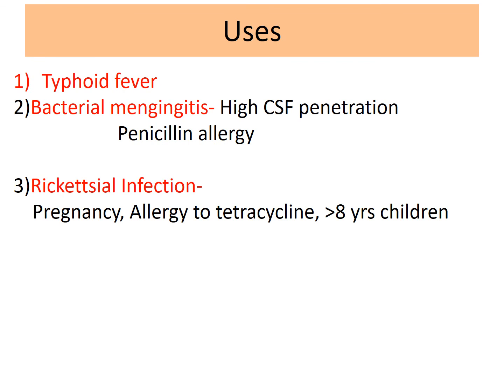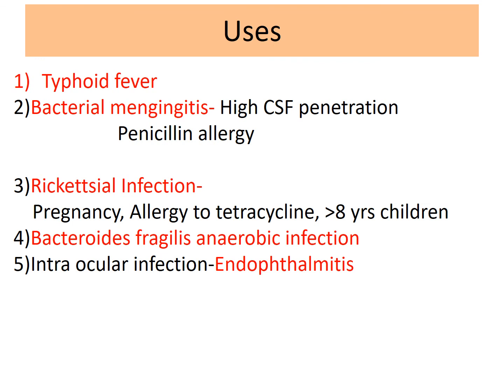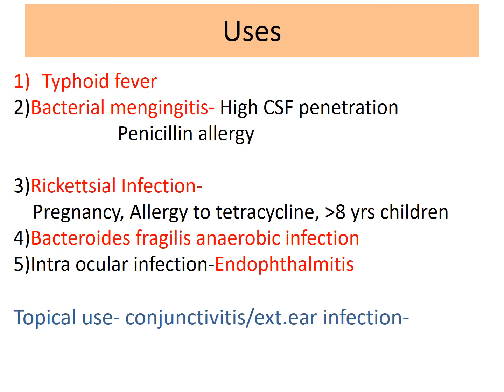Then bacterial meningitis. Usually the penicillins are the drug of choice, but if there is a penicillin allergy, we should prefer chloramphenicol because this agent has high CSF penetration. And patients who are pregnant, allergic to tetracycline, or children, if they develop a rickettsial infection, we can prefer chloramphenicol. In certain anaerobic infections like Bacteroides fragilis or intraocular infections like endophthalmitis, we can use chloramphenicol. And topical preparations of chloramphenicol are effective in conjunctivitis as well as external ear infections.